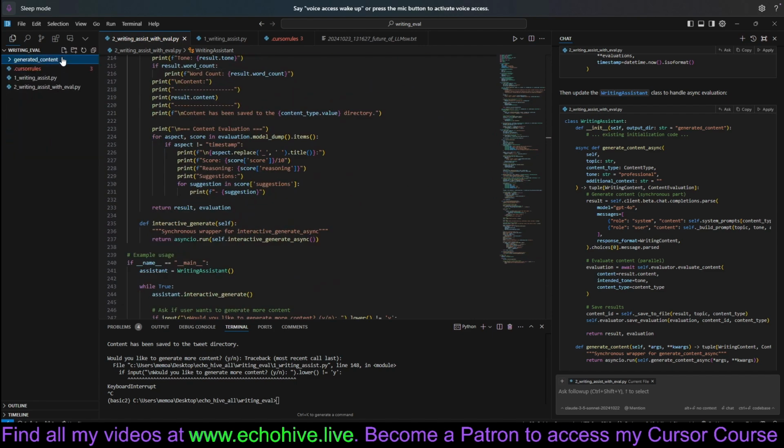Okay, so let's actually delete this generated content to see if the folder structure has changed. It shouldn't have. Let's also say, please add print statements.